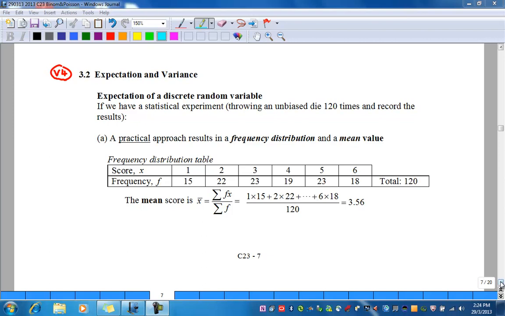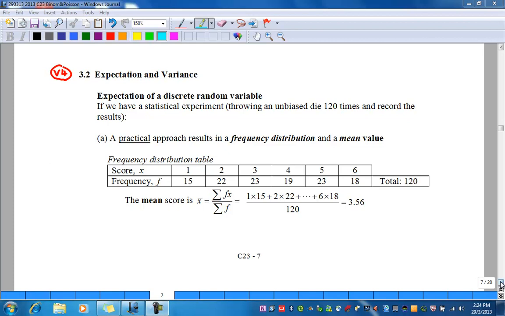Expectation and variance. Expectation of a discrete random variable. If we have a statistical experiment, for example, throwing an unbiased die 120 times and recording the results. A. A practical approach results in a frequency distribution and a mean value. From this frequency distribution table, as shown, the score against the frequency, the mean score is x bar, which